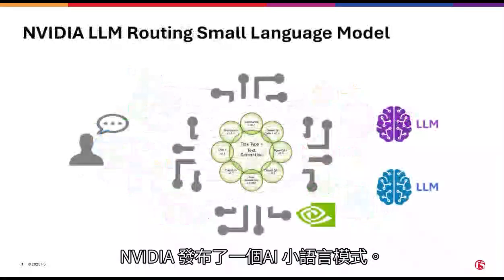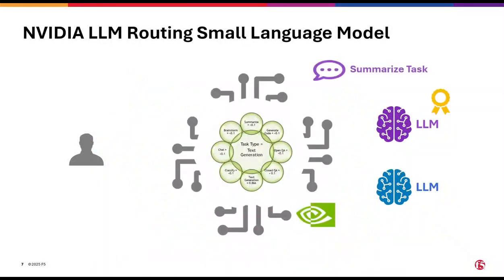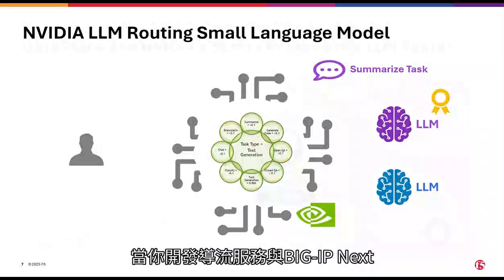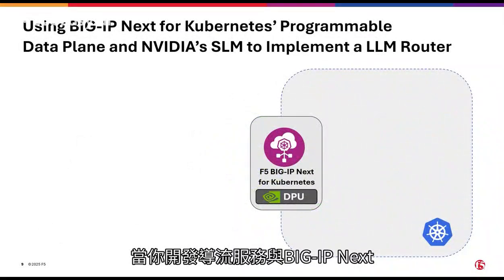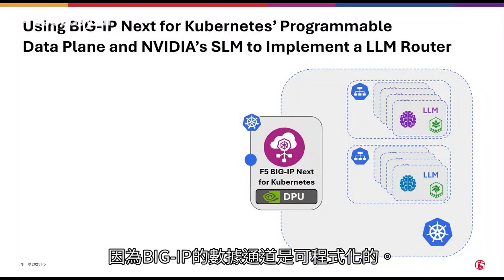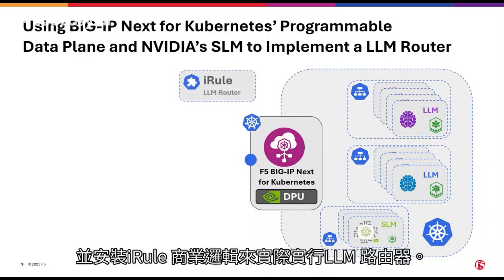NVIDIA has published an AI small language model that can take a user's inferencing request and categorize it. We can use this category in BigIP to route the user's request to the best LLM. When deploying inferencing services with BigIP Next for Kubernetes, you get a little something extra. Because BigIP's data plane is programmable, we can deploy NVIDIA's prompt classifying NIM and then attach iRule business logic to actually implement the LLM router.